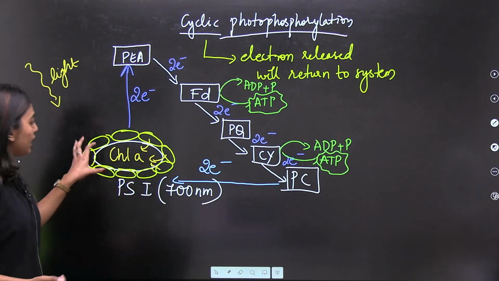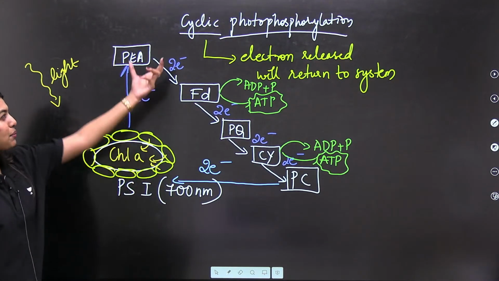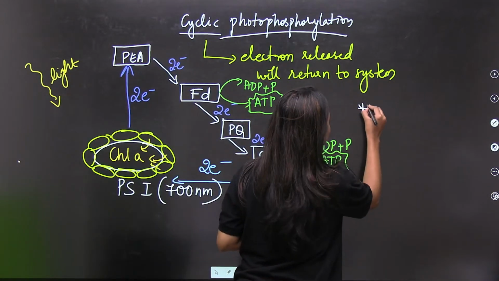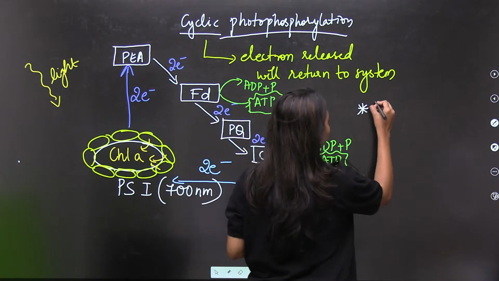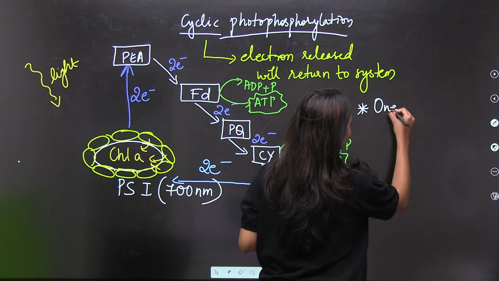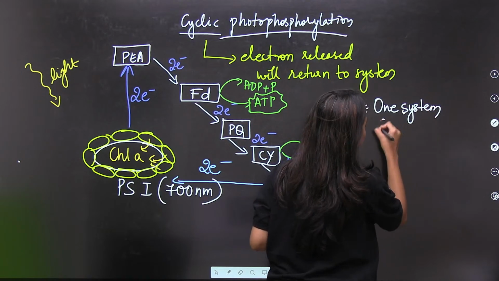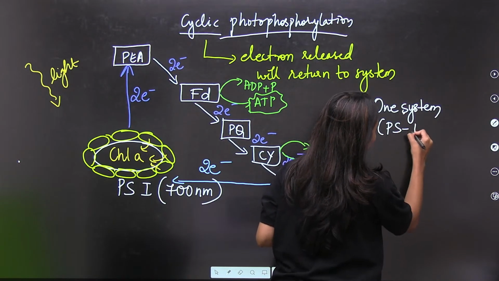Okay, quick revision. Here we have our PS1. That means understand cyclic phosphorylation. I am going to write the most important points here. Cyclic phosphorylation only uses one system, and that system is your PS1.